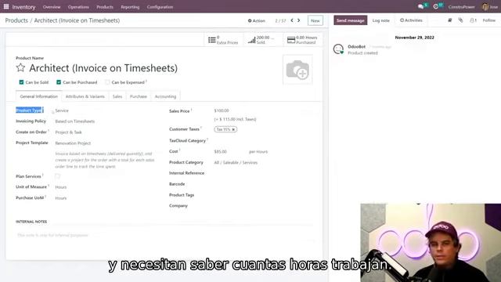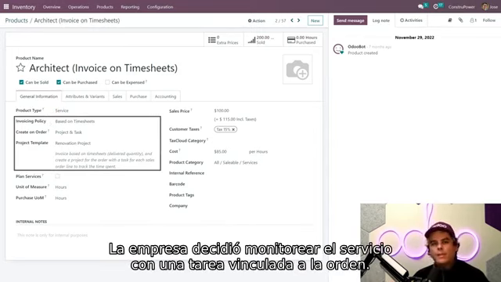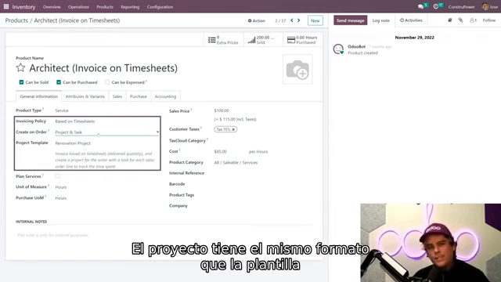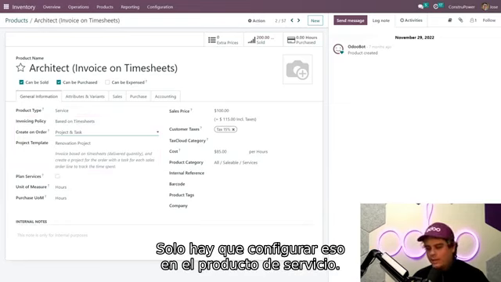Now, of course, they also need to know how many hours the architects worked. So ConstruPower decided to track the service via a task in the project linked to the actual sales order. Now, this way, the newly created project is formatted exactly like our template, and the customer is invoiced based on the timesheets that are recorded on the tasks as well. Now, that's pretty much it for the service product configuration.